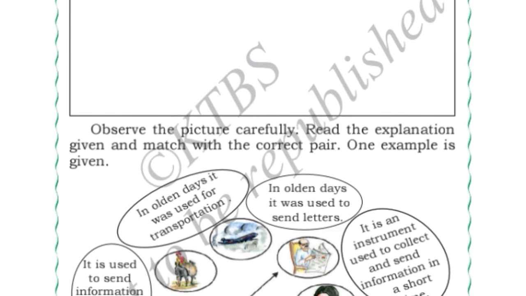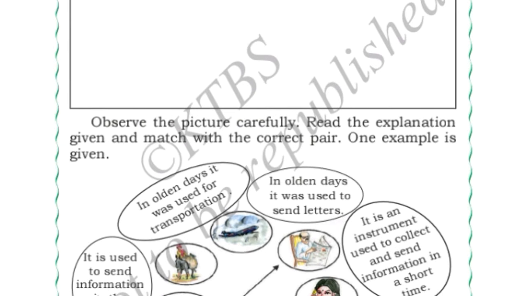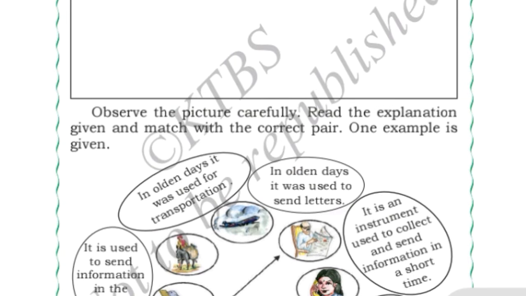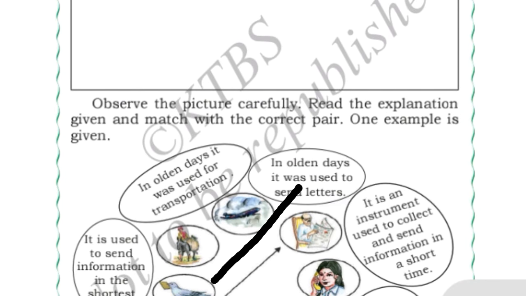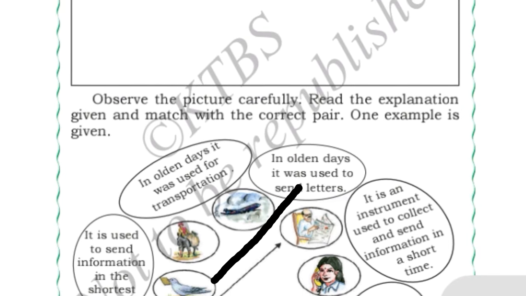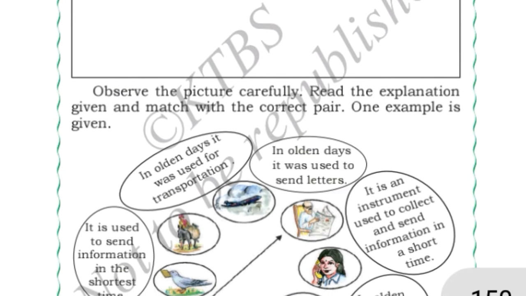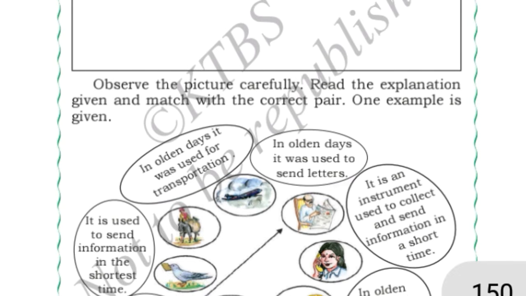Okay, next here in the picture, what can you see? You can see a pigeon is carrying the letters. So in olden days it was used to send letters. We should match this for this one. Okay, next, what can you see? The donkey is used to carry goods. So we can match: in olden days it was used to carry goods.